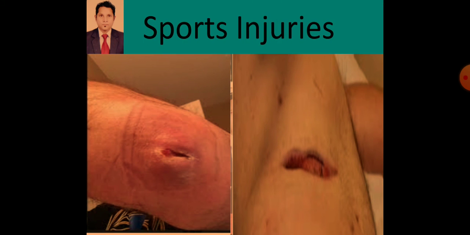We can see the deep wounds here. These deep wounds, if not cured or taken seriously, can cause infections. So incision is the injury in which an object penetrates deep into the skin.